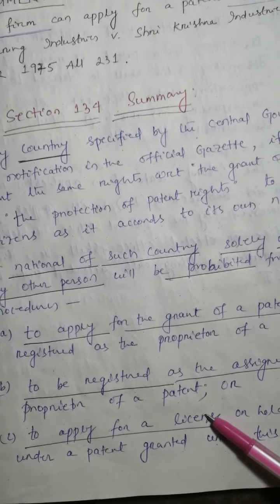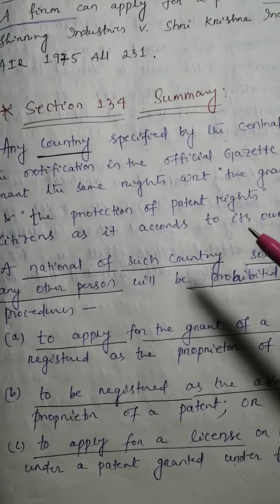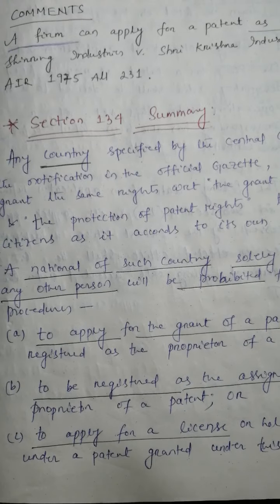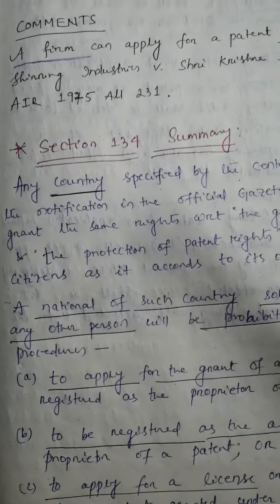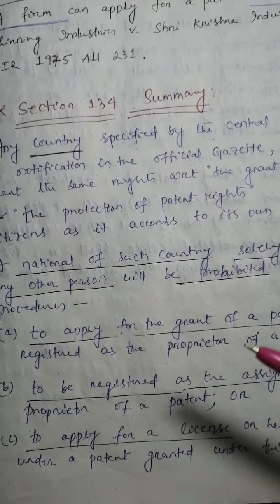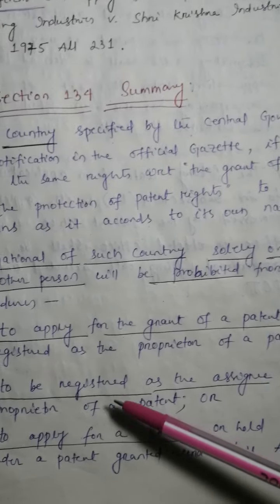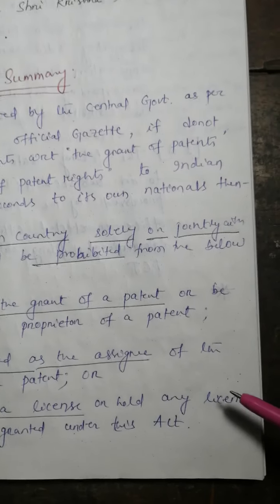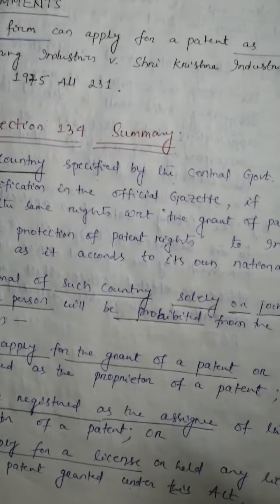If any criteria is satisfied for that particular national, actually, we can say that if the national is from that country particularly, then he either cannot be registered as an assignee of the proprietor of the patent, or he cannot apply for a license or hold any license under a patent granted under this act.